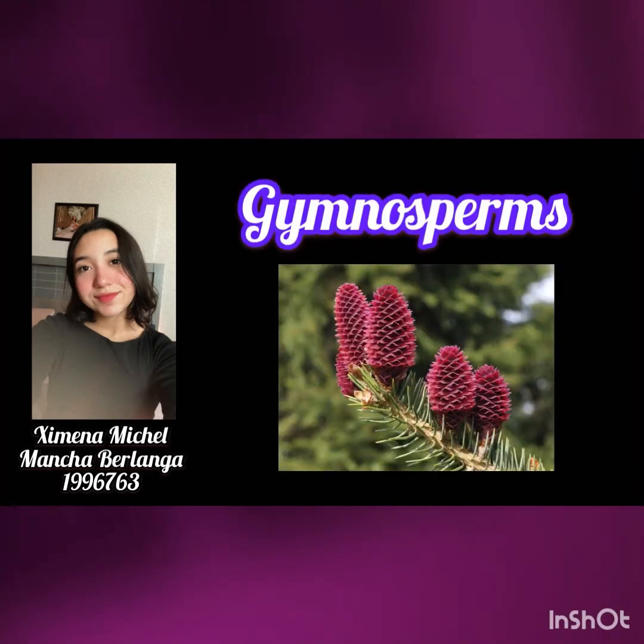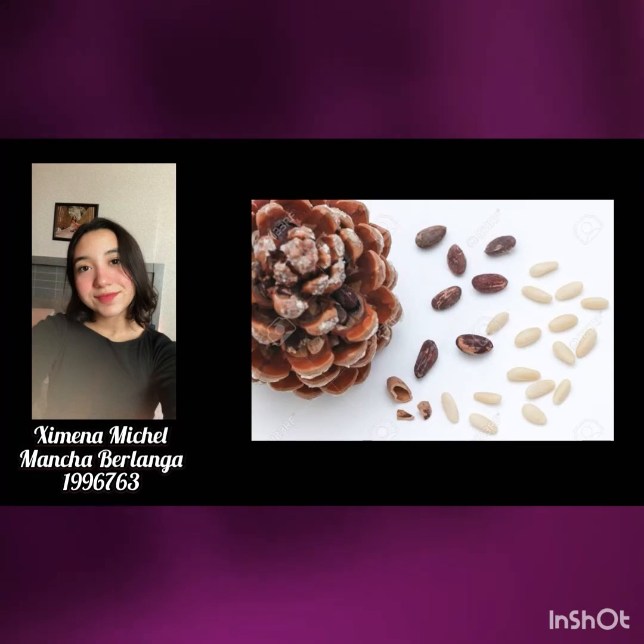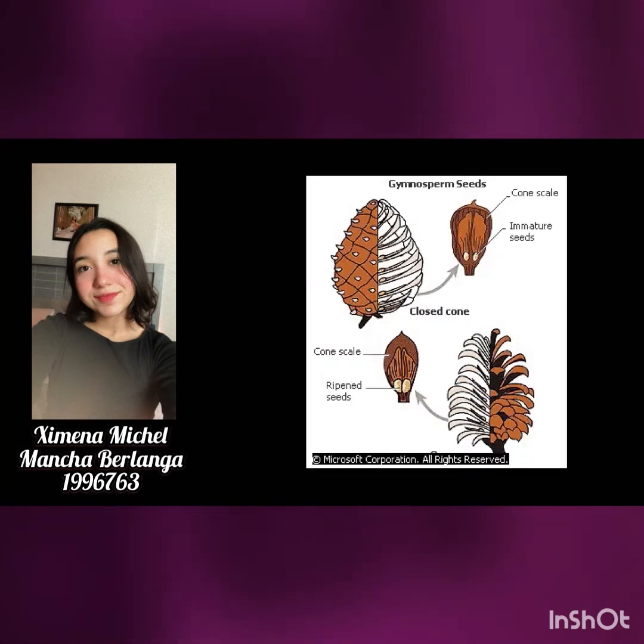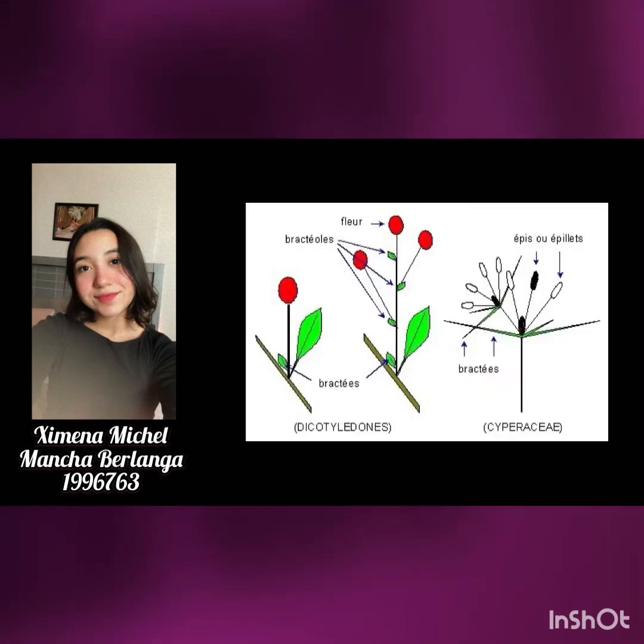The third division we have are the gymnosperms. They are flowerless plants that produce cones and seeds. This term literally means naked seed, because their seeds are not encased within an ovary. Rather, they sit exposed on the surface of leaf-like structures called bracts.